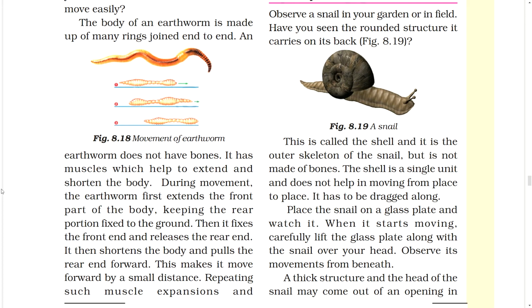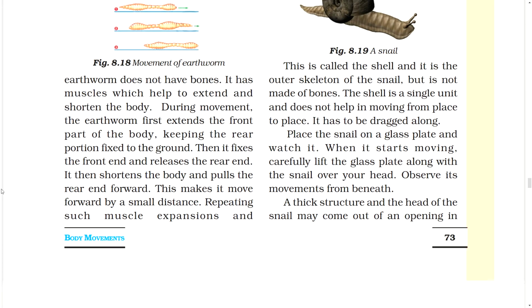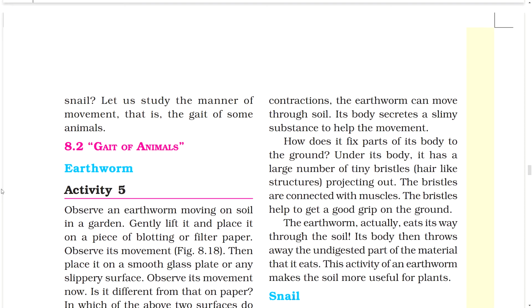Repeating such muscle expansions and contraction, the earthworm can move through soil. Its body secretes a slimy substance to help the movement. How does it fix part of its body to the ground? Under its body, it has a large number of tiny bristles, hair-like structures projecting out. The bristles are connected with muscle. The bristles help to get a good grip on the ground.